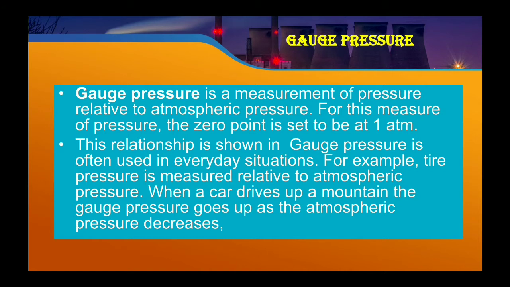So what is the tire pressure? When the atmospheric pressure is low, then the internal air pressure of the tire increases. So when a car drives up a mountain, what will happen? The atmospheric pressure is lowered, and for that very reason the gauge pressure is increased.